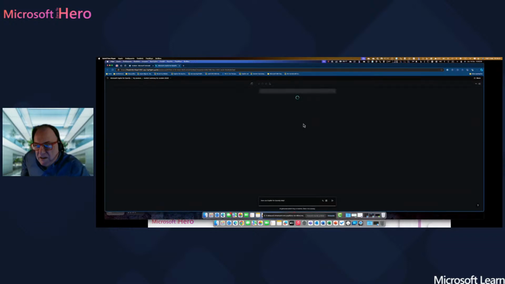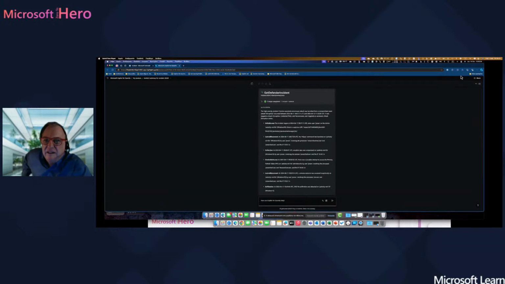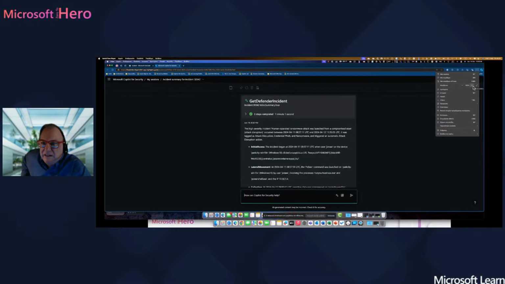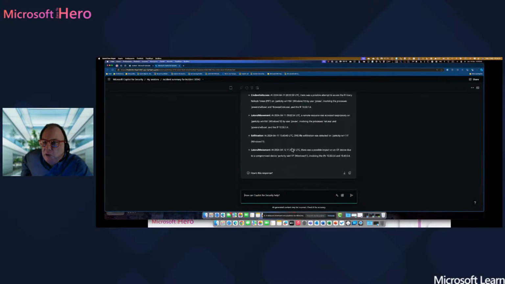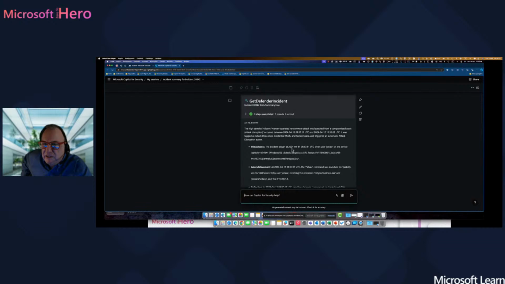Now it's going to work. And this is the embedded experience. So what you can actually see here is related to that specific incident with a specific incident number. So you get the general idea of all the different steps that happen through the incident.